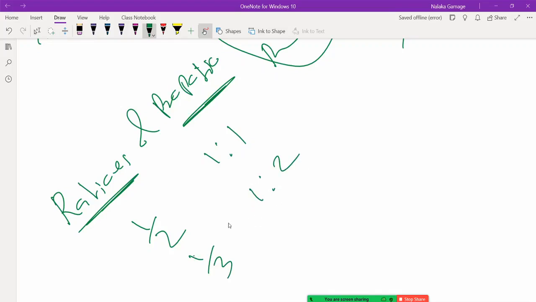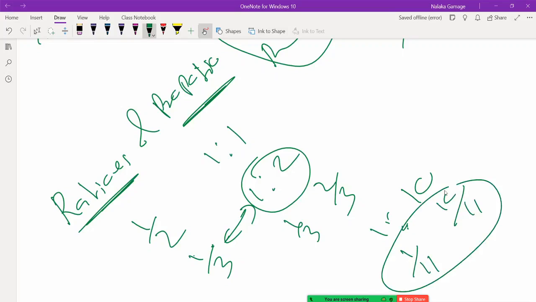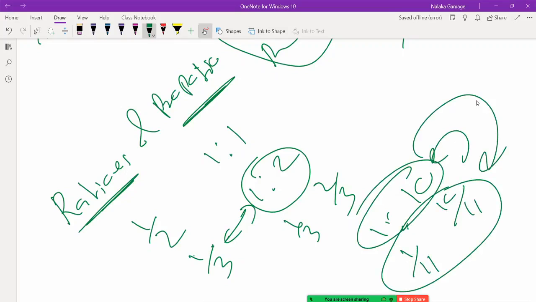So can I convert like this? When I give this, can I write like this? Say this is 1/3, this is 2/3. Say 1 to 10. So that is 1 out of 11, 10 out of 11. So when someone gives this, can I convert to this? Do I have that skill?